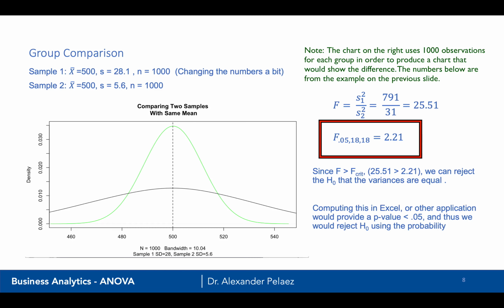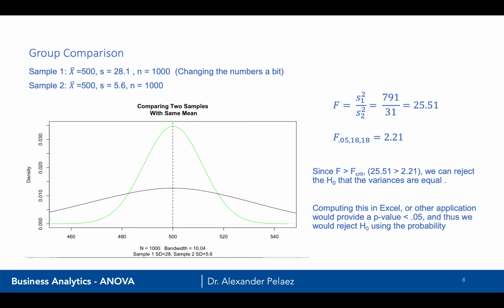Here we have the F statistic with a 0.05 significance level, and 18 degrees of freedom for one sample and 18 degrees of freedom for the second sample, which corresponds to n-1 number of observations in each sample. Each sample had 19, we subtract 1 and we get 18. Computing this in Excel or any other application would give us a p-value of less than 0.05, and we would reject the null hypothesis using the probability from the p-value. So we get the same result.